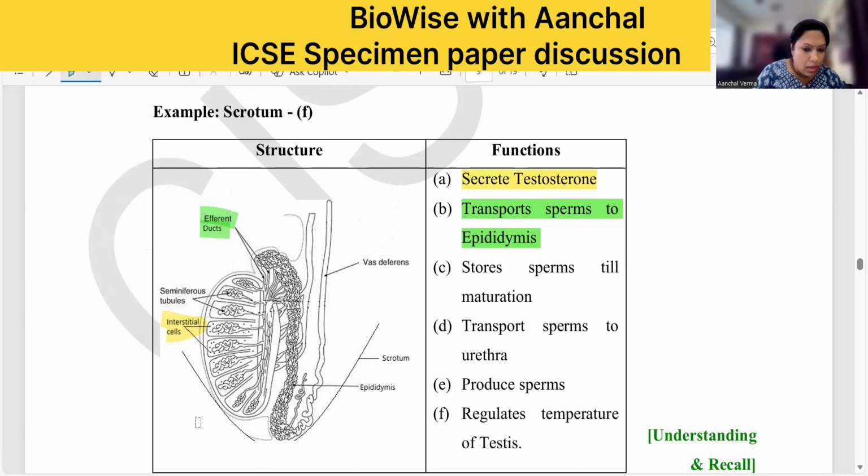Next one. Store sperm till its maturation. That is this coiled structure. What is it called? Epididymis. The epididymis stores sperm till it is matured.